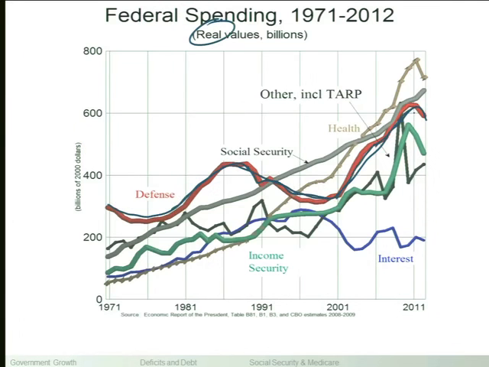Part of the sequestration, which is the automatic cuts that went into effect March 1st, is that it's both defense and non-defense spending that has to be cut. Some of the argument about why defense can afford to take some of these cuts has to do with the fact that defense spending is so much greater than it was just a decade ago. We've had this huge increase in defense spending associated with the fighting of a couple of wars.